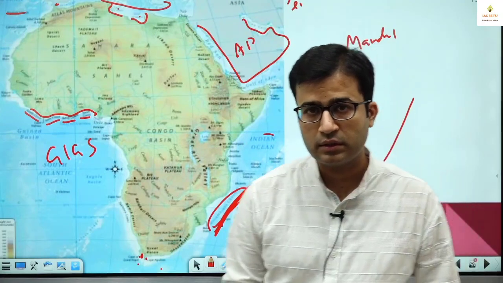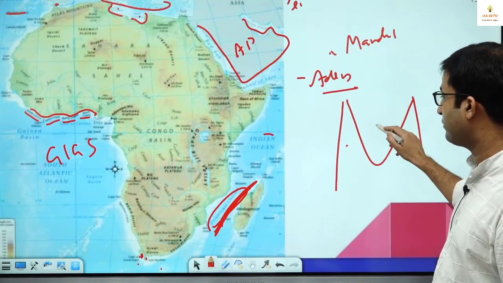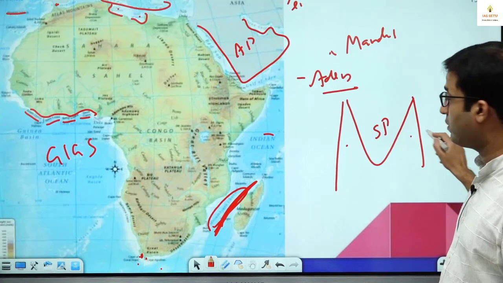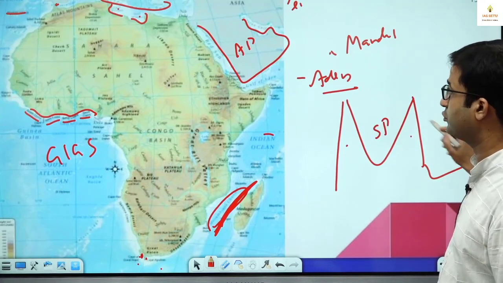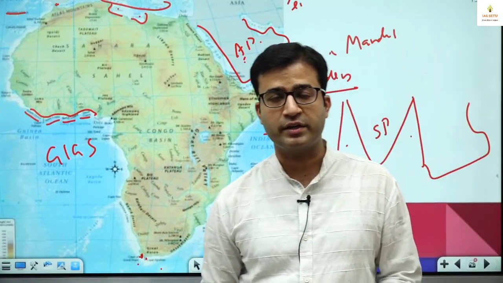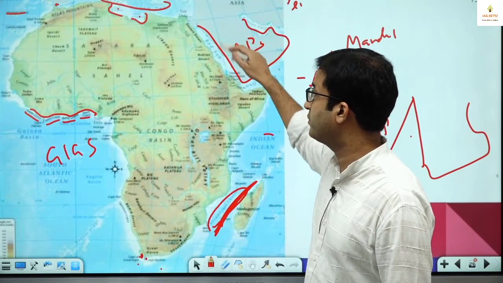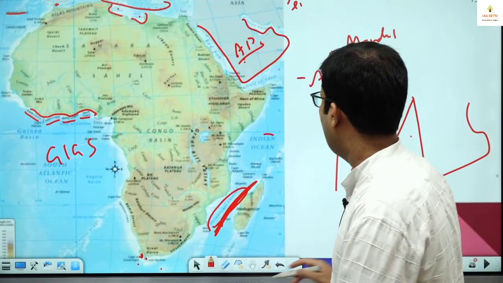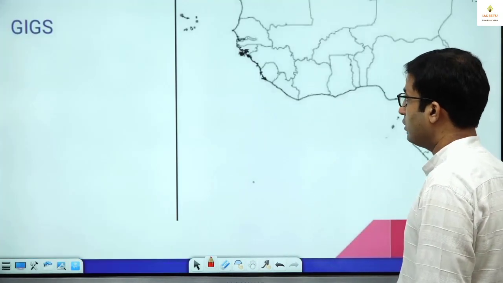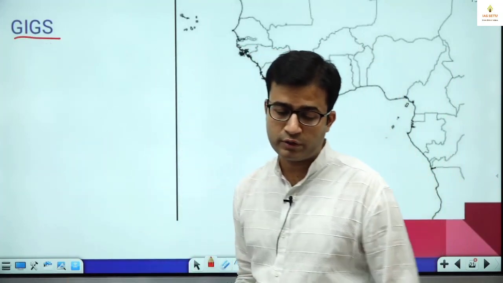I repeat. So this is Gulf of Suez. This is Sinai Peninsula. This is Gulf of Aqaba, and here this is Arabian Peninsula. This is Arabian Peninsula, where you can locate countries like Saudi Arabia, Yemen, Oman, UAE. So that is Arabian Peninsula. Okay, let's go, I am talking about GIGS. GIGS. I will show you one more slide.